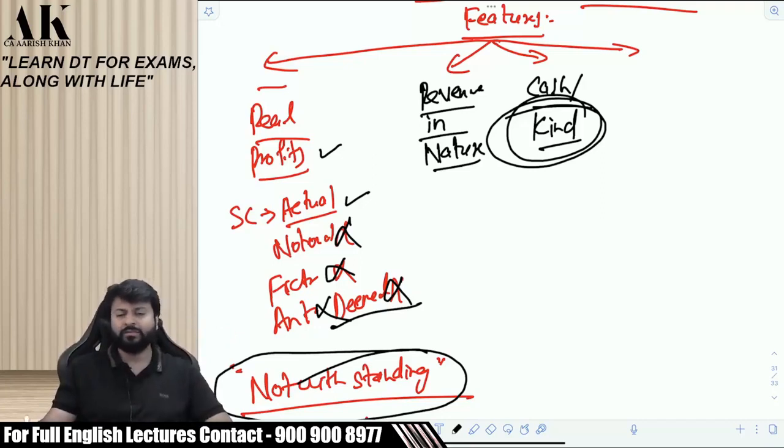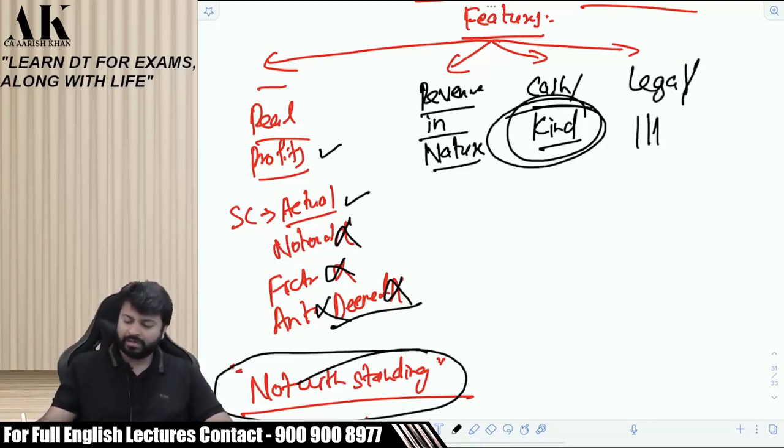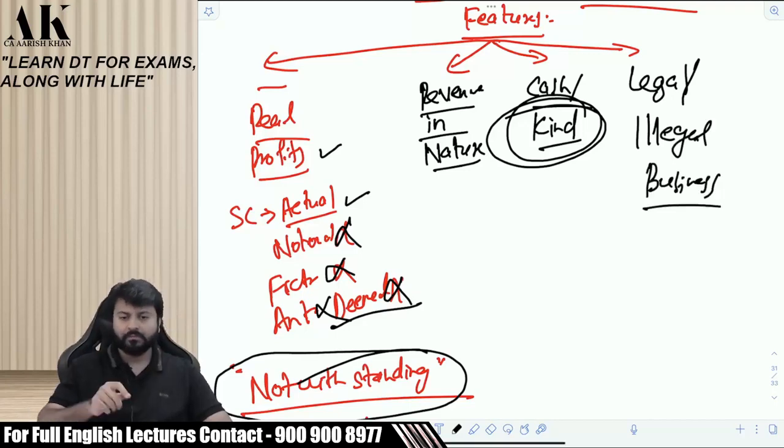And the fourth one, which Gopichand raised yesterday, I remember your doubt. The profits may arise from legal or illegal business. If you are earning money from legal business, pay tax. If you are earning money from illegal business, then also pay tax. You have to pay taxes in both cases. Legal, illegal, we are not differentiating between the two. A legal business is subject to tax. Even an illegal business is subject to income tax.